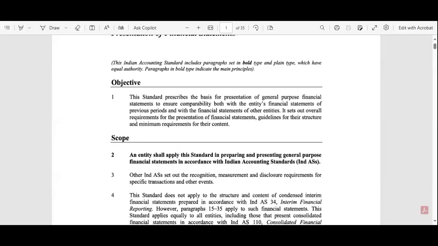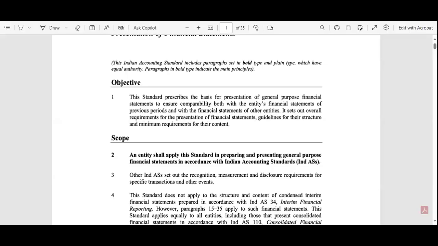That means AS1 provides the generalized guidelines for all four statements: the balance sheet, the cash flow statement, the income statement, and the statement of changes in equity. The general guidelines provided by AS1 are the first objective of AS1.